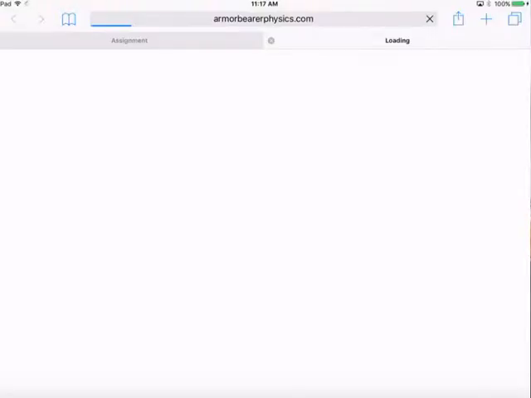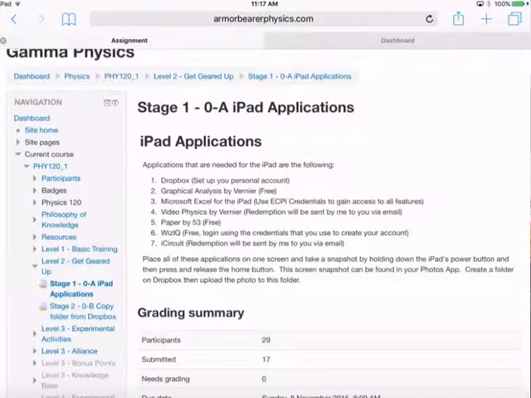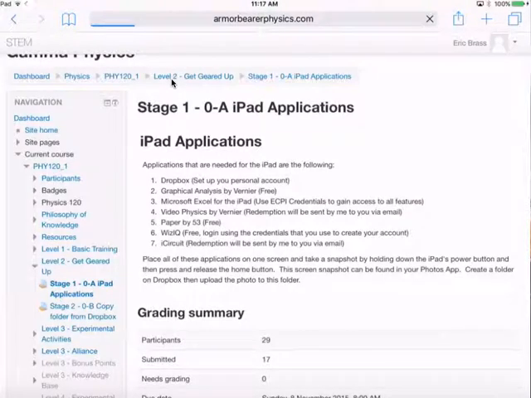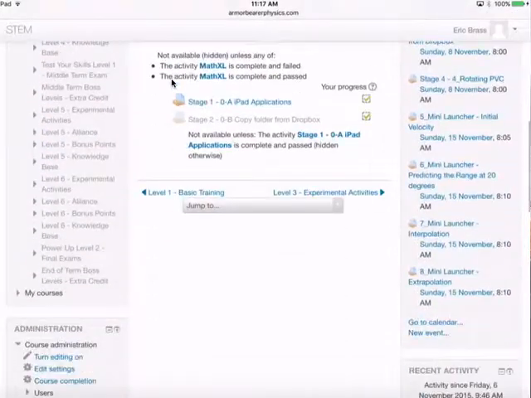We're going to upload that to STEM. And I just want to go over here to this assignment. And I'm going to go back to level 2, get geared up. Okay, so it's going back. And you'll notice that once that is done and I grade it, there's going to be a stage 2 that's going to be opened up. So that lets me know I need to stop right there. Okay, I'll stop right there, and then I'll go into stage 2 next because I need to grade it first.